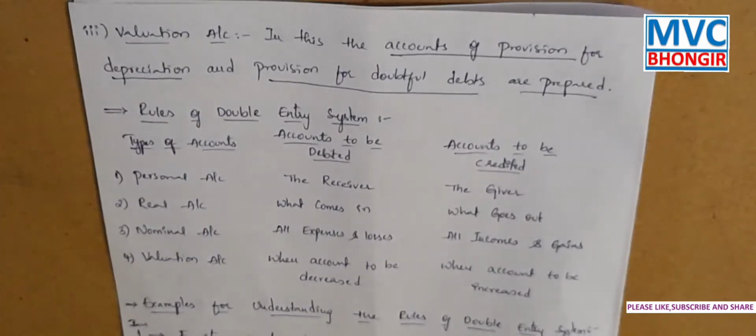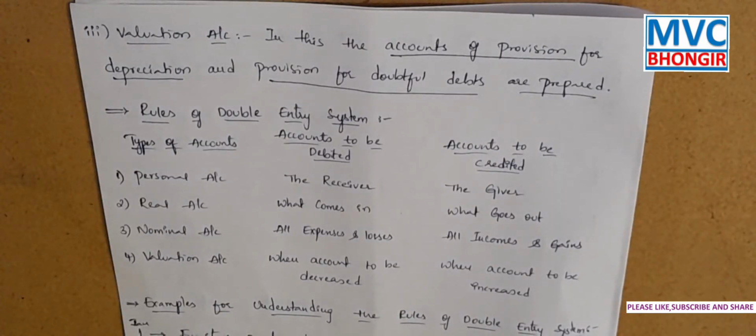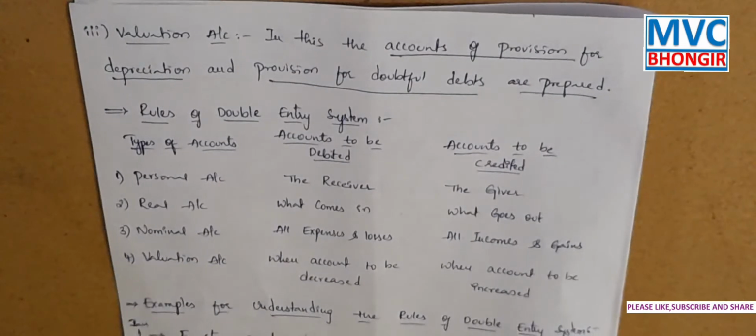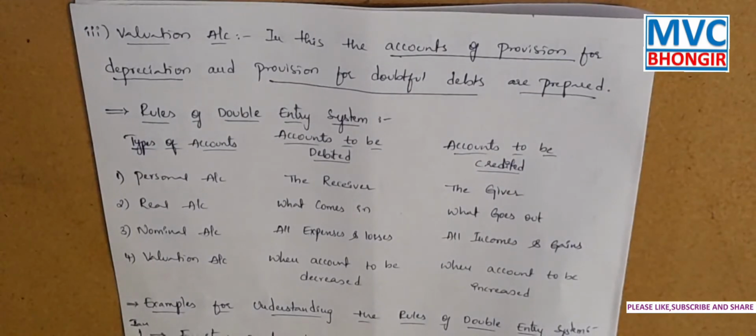Okay, so in the valuation account, we make a record of which type of accounts, that is depreciation. We will make a calculation for the assets and a provision for doubtful debts on the debtors. Okay, after calculating this, we will take the actual amount to the balance sheet, and on the asset side of the balance sheet we will write in a clear-cut manner what depreciation we maintained and the doubtful debts on the debtors. Okay, so these are the classification of accounts.